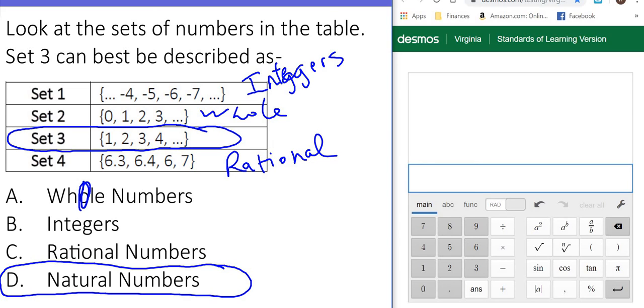Keep practicing those over and over, because the more you practice them, the better you're going to get. And I promise you, these will show up on both benchmarks and SOLs. If you need help, ask us. Let's make sure you always get these points, okay?